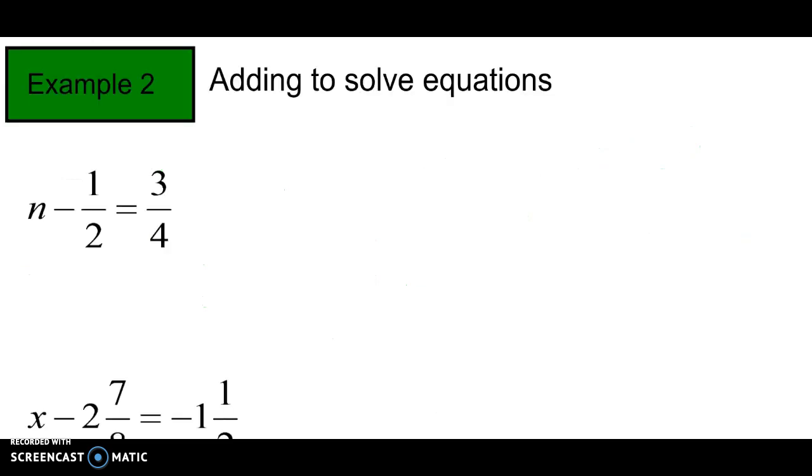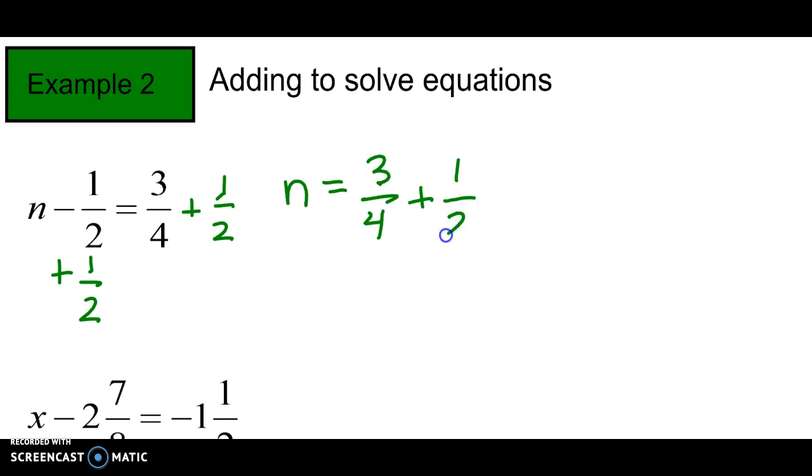So now let's talk about when there's subtraction in the equation. When we have subtraction by the variable, we have to undo with addition. So if we rewrote this out, n equals 3/4 plus 1/2. Our common denominator would be 4.